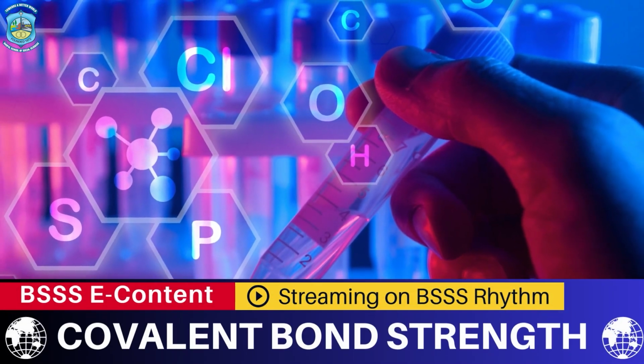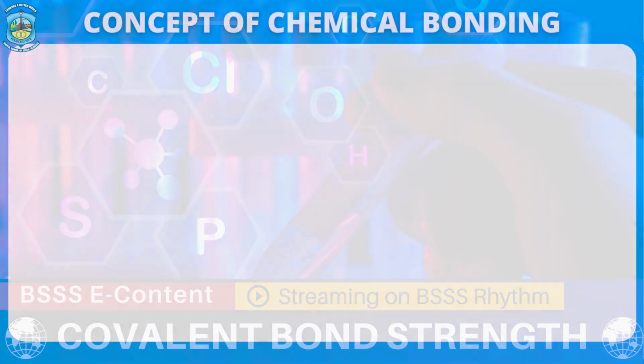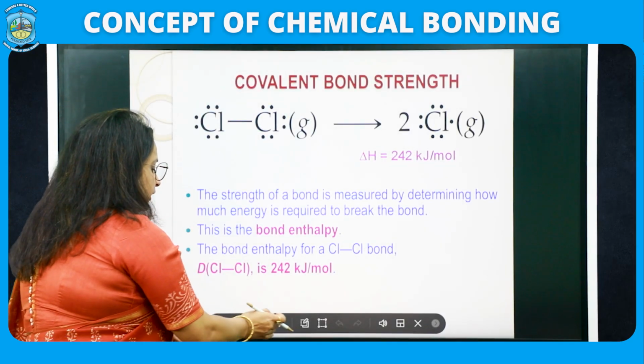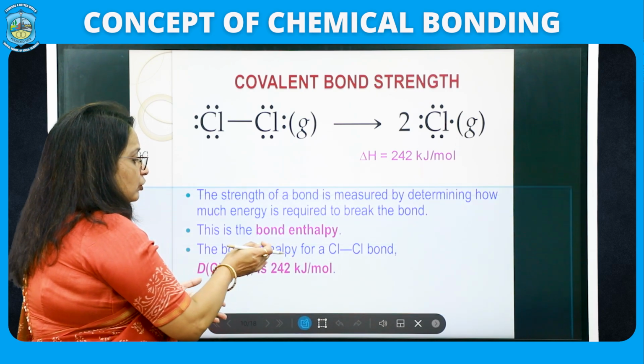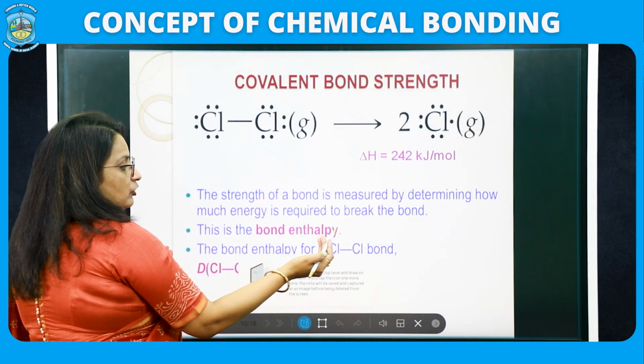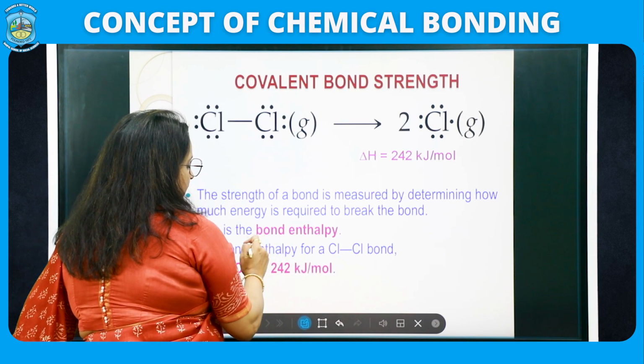Before moving on to polar and non-polar, just remember one thing, covalent bond strength. The strength of the bond is basically determined by how much energy is required to break it. So, in order to break a particular bond, especially when we are talking about a covalent bond, you have to put in some amount of energy which is called bond enthalpy.